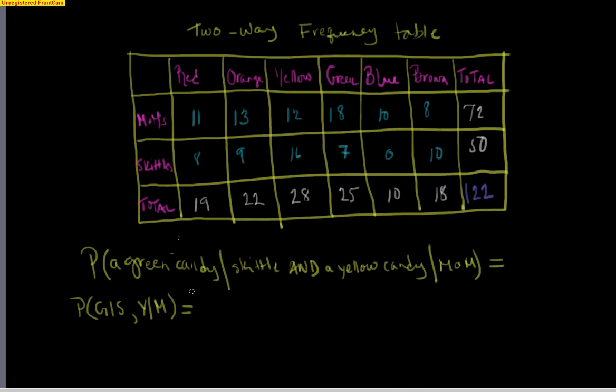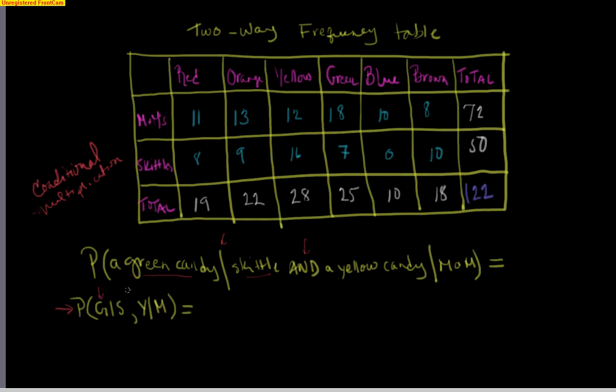Okay, here's a challenging one. This time we are asking, what is the probability of drawing a green candy given that, remember this word given, so we've got a conditional probability here, given that it's a Skittle. And we're talking about two events here, a yellow candy given that it's an M&M. So we've got two conditional situations, and we've got the multiplication rule because we are drawing two candies. We've got two events.